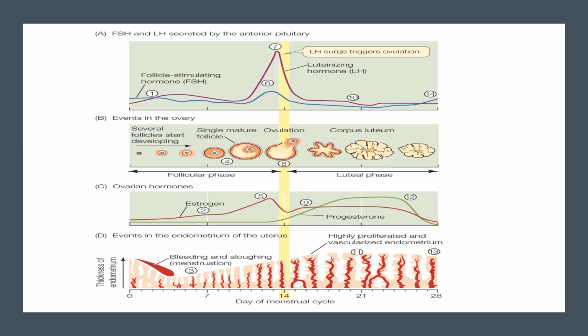Once luteolysis begins, the estrogen and progesterone levels fall. This is a picture we have seen several times while discussing the endometrial cycle and the ovarian cycle. So once luteolysis begins, that is, luteolysis will start from the 24th day of a cycle, the estrogen and progesterone levels will gradually fall, and the secretion of LH and FSH will increase.